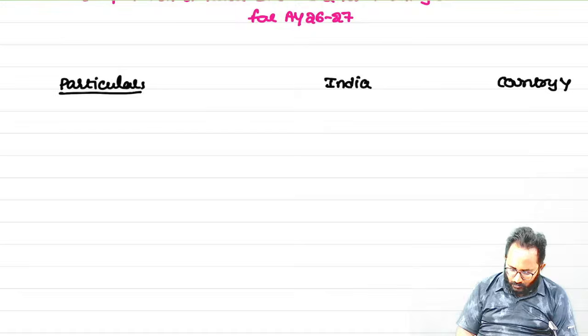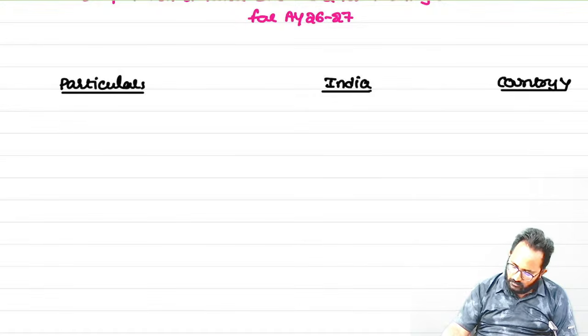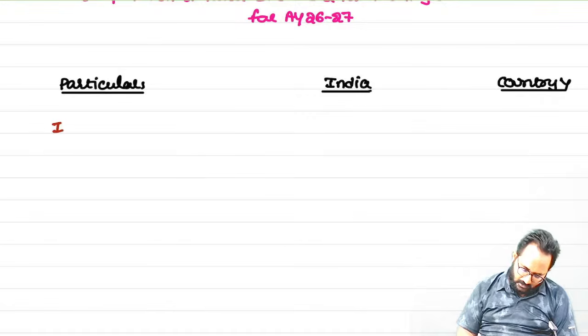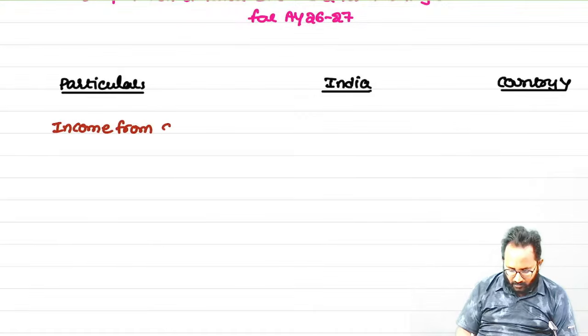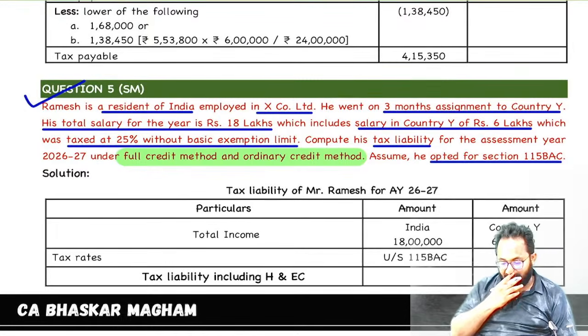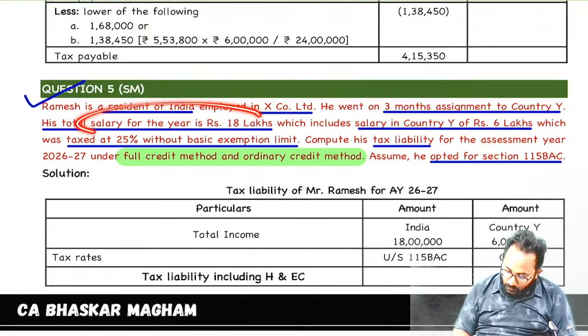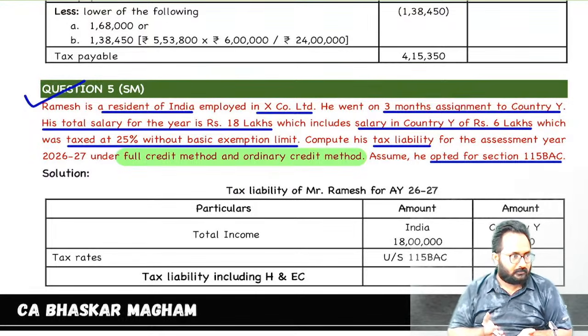So what is the total income? Only the salary income. In India, how much will be taxed? The income from salary, that is, in India global income is required to be taxed. Clearly they gave total salary itself as 18.